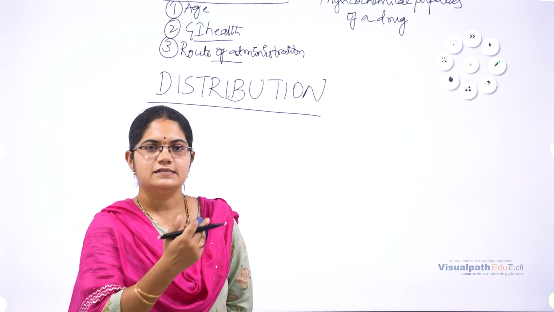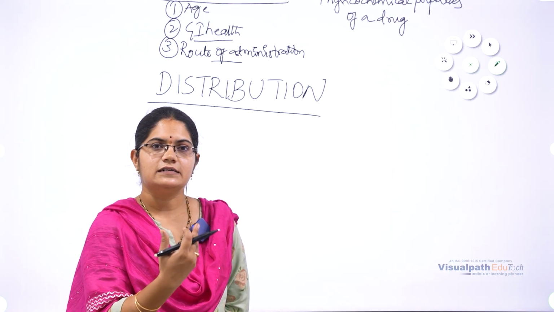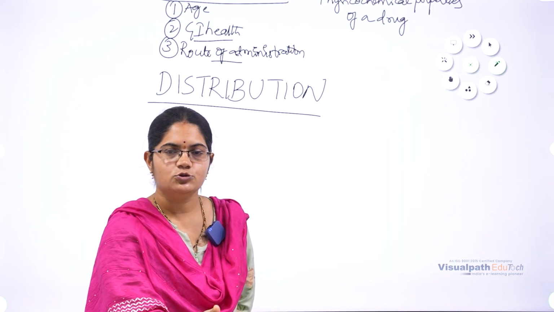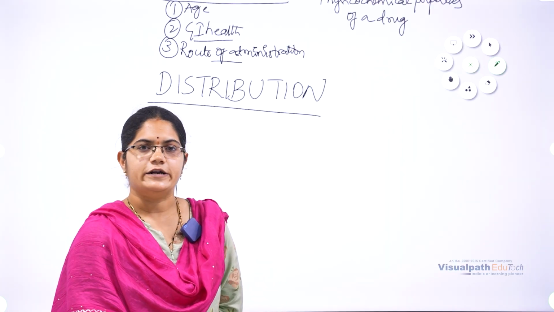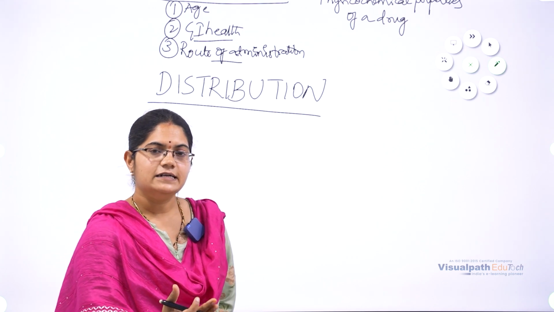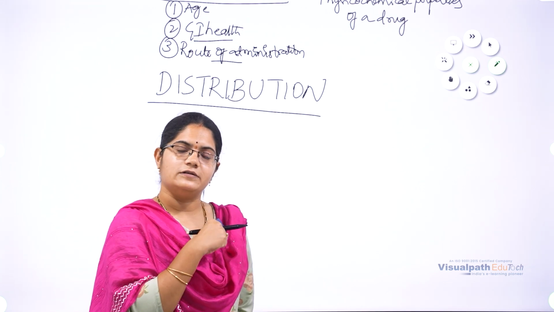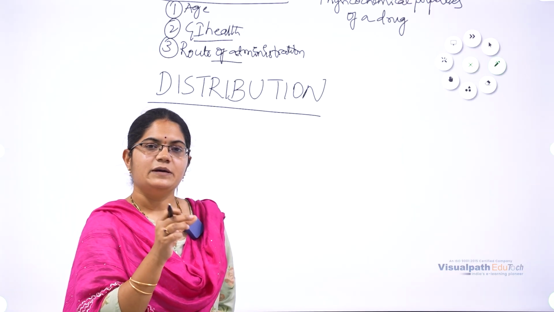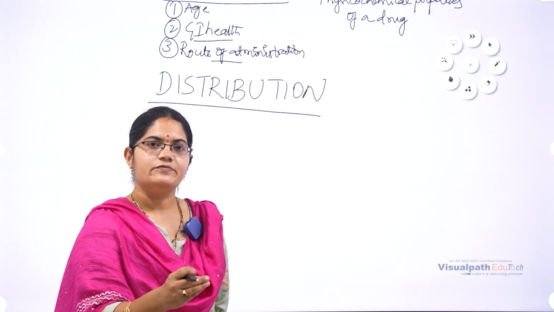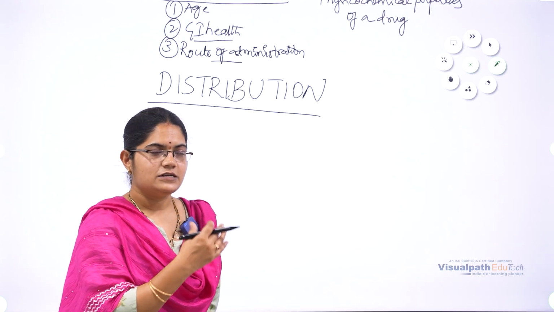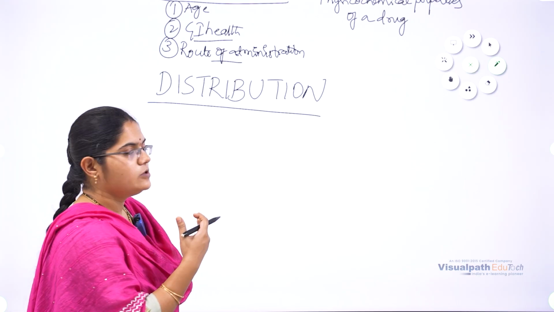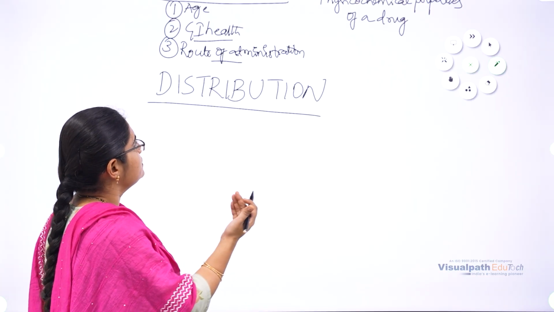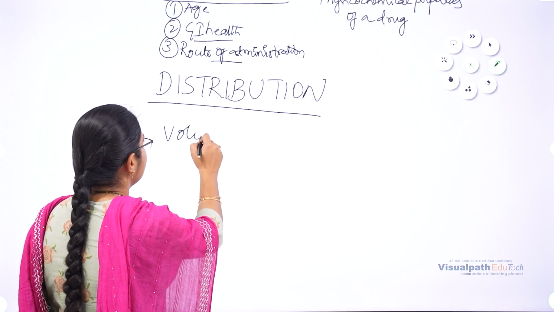In that process, this is the second stage: how the drug is going to be distributed from the systemic circulation to the tissue or the target where it is required. It is a reversible movement. The drug comes back into the circulation. So depending upon the drug, the time the drug takes to show its effect on the target, the distribution will be seen. We also have some factors affecting this distribution. But before that, what do we mean by volume of distribution?